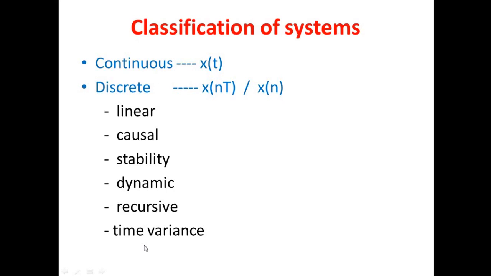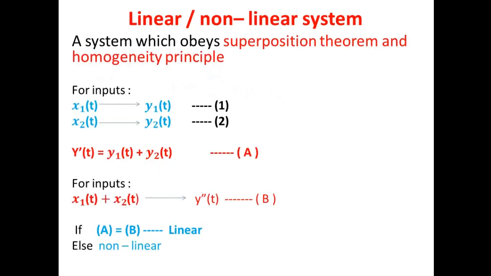In the last video we have seen the classification of systems starting from continuous till time variance. We are having two major classifications, in which we are having further 6 classifications for a discrete time system. So now we are going to discuss about these 6 types of discrete time systems one by one. So the very first system that we are going to see is linear or non-linear system.